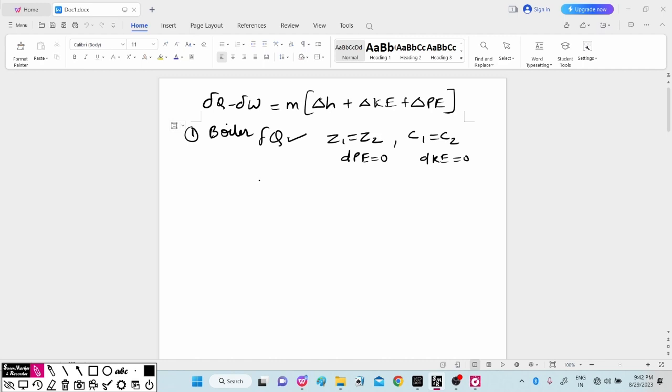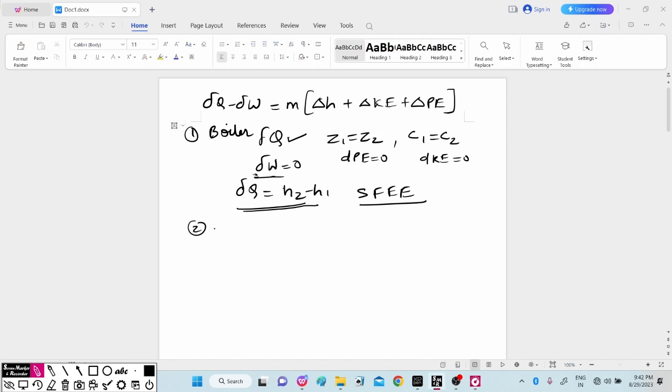So considering these two terms, we can write del Q. Also you will observe that del W will be equal to 0, because the boiler is a heat producing device, not a work producing device. So work will be 0. We can say that del Q will be equal to del H, that is H2 minus H1. So for the boiler, if you apply the steady flow energy equation, which is for an open system, heat supplied is equal to change in enthalpy of the boiler.